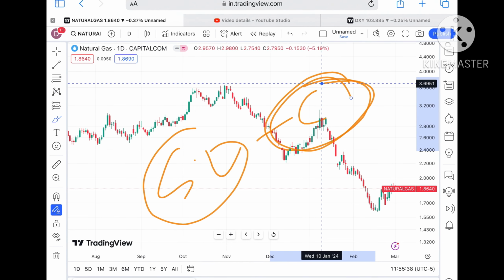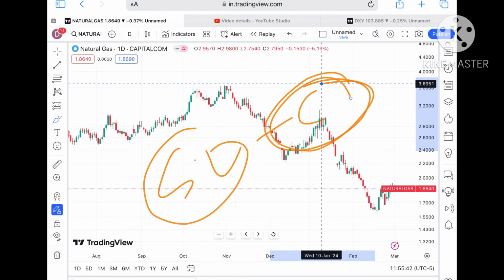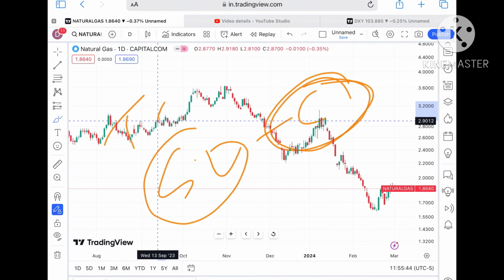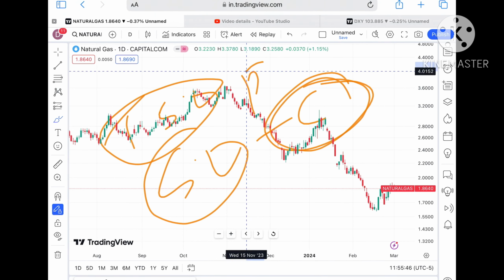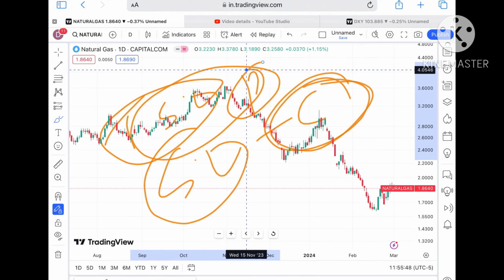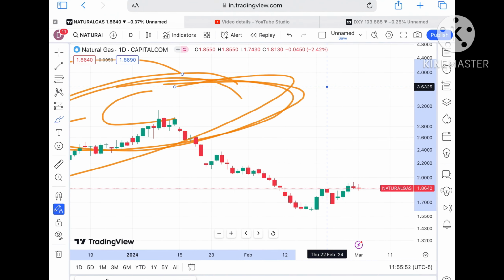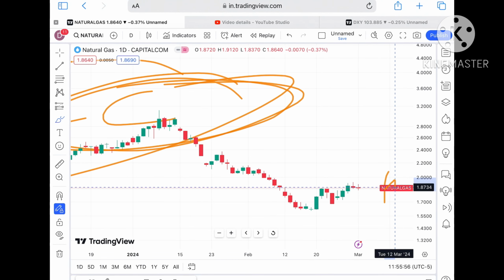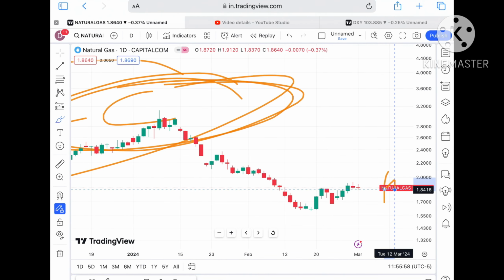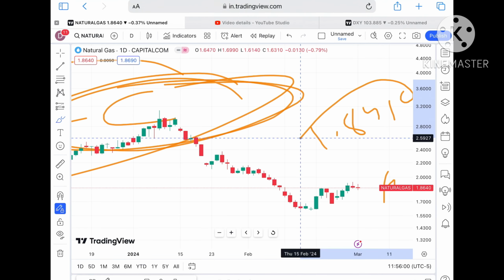But as I've already explained, the market is always uncertain, so always try to set your SL. If you set your SL, you will save your capital. Saving your capital will let you take more trades, and there's a chance of making good profit. Once you're in profit, always try to trail your profit. If you trail your profit, you will sustain for a longer period of time, and then you can build your wealth or capital.